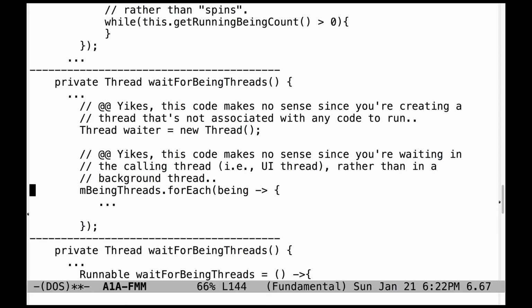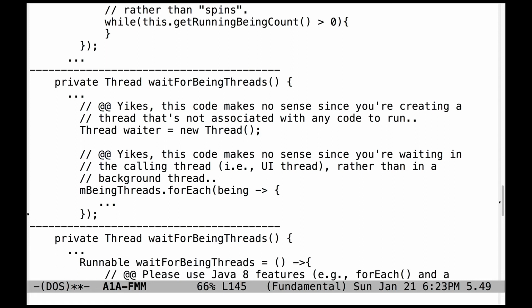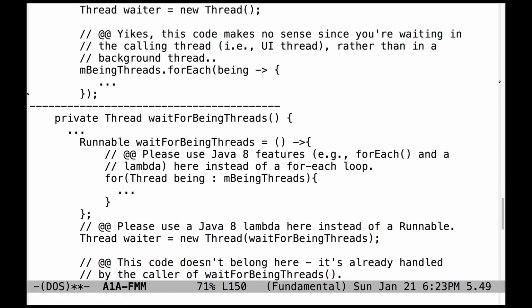And once again, this code is using a for each loop, and it's blocking the calling thread, in other words, the user interface thread, rather than running in a background thread. So a number of people got that wrong. So make sure that you ask questions, come to office hours to understand what is meant when you create a new thread and how you give it code to run in the background. Naturally, we'll talk more about that in class.